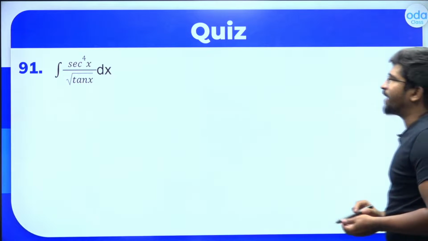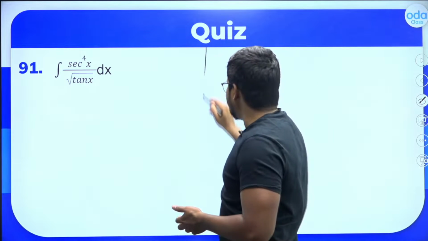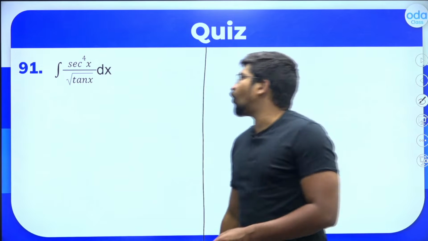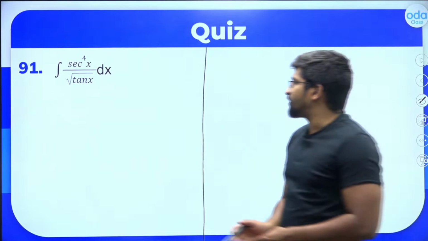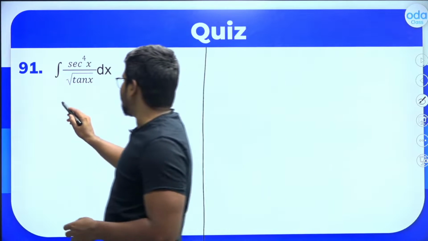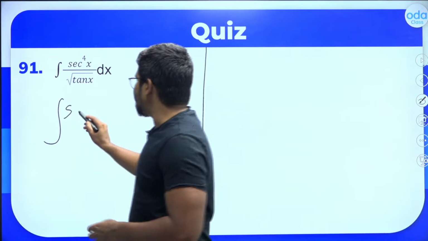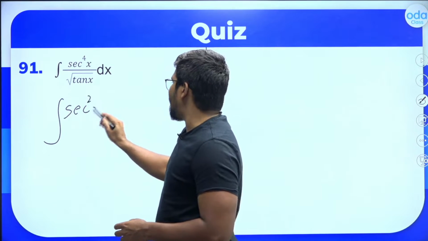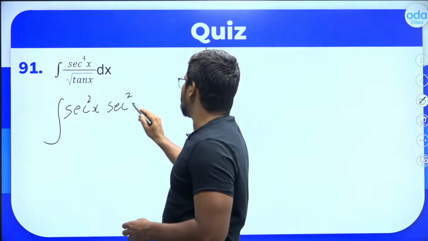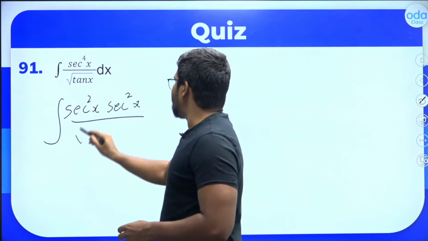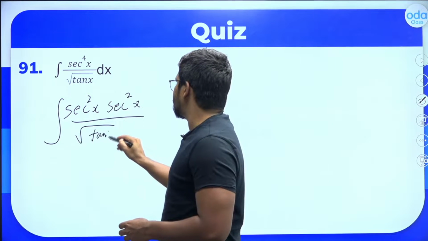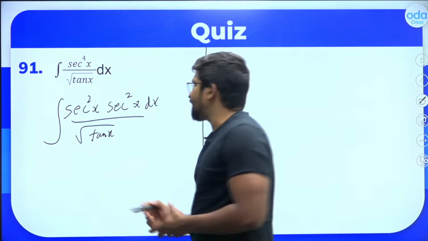If this is clear, let's move on to the next question, which is integral of sec raised to 4x divided by root of tan x. You know that sec raised to 4x, can I write it as sec square x into sec square x? You can write it like this, divided by root of tan x dx. You can easily write it like this.